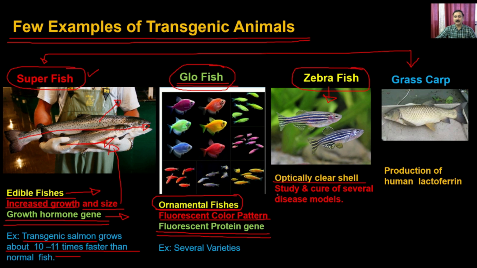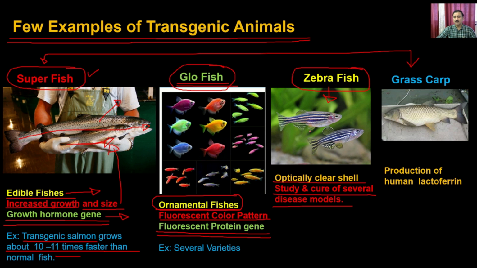So that has very big potential in terms of the study and cure of different types of disease models. The zebrafish has similar developmental stages to humans, so you can study the developmental stages.